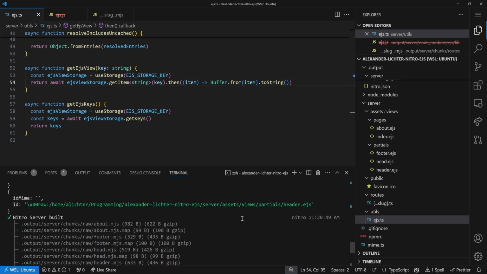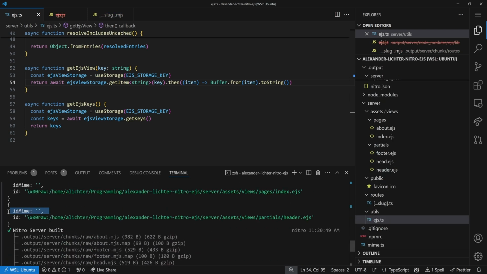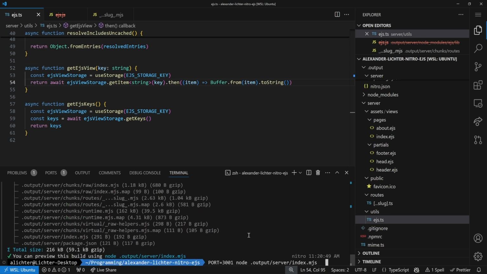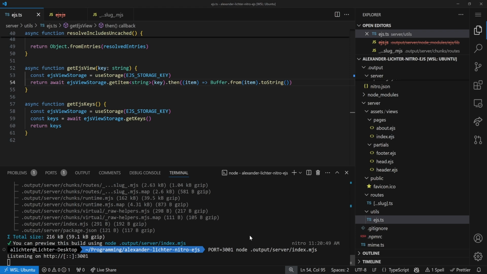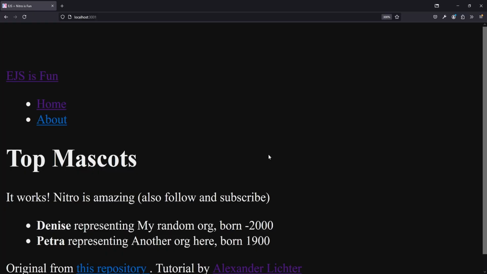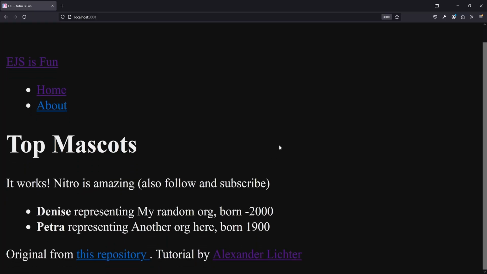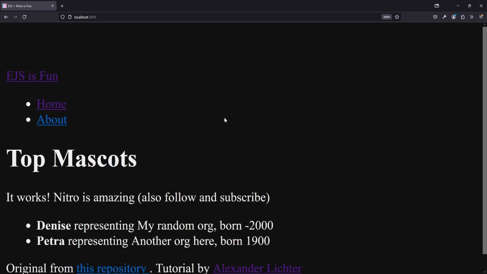Also, as you've seen, I tinkered a little bit around with the ideas. You see here, there is no MIME type available for the EJS files, which is a bit unfortunate, but this is something we might be able to resolve in another unstorage library. And the good part is now, if we start the whole thing in the browser, we're back to before. So if you ever hit that issue, there we go. That's the solution. This is also an issue linked below, as I mentioned before. So don't worry about it.